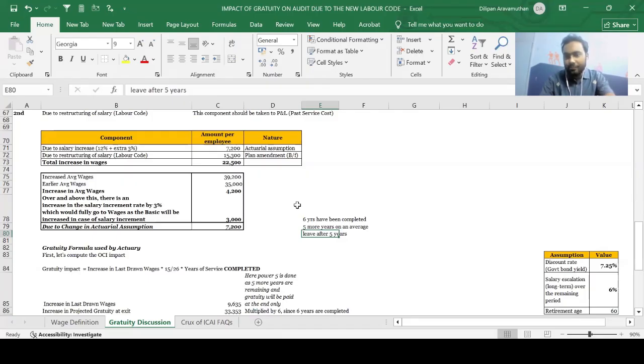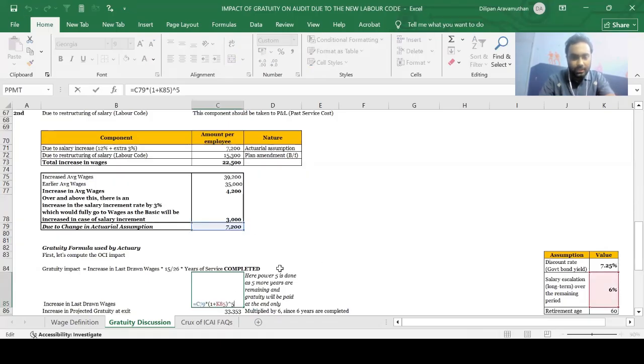So we need to see what can be the wage rate prevailing after 5 years. If I just come here, guys, the wage rate that could be prevailing after 5 years would be basically 7,200 plus my increment rate. What is my increment rate? 6%. But sir, we saw that the increment rate was 15%. Guys, the increment rate which we saw as 15% was in the current year, based on the expectation change.